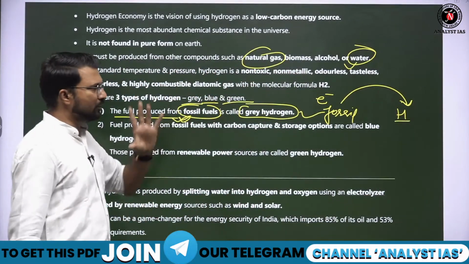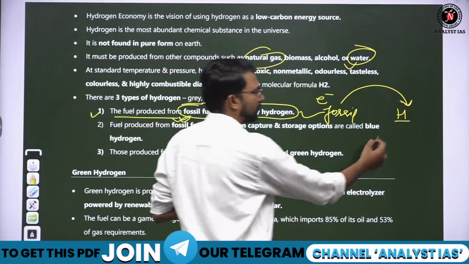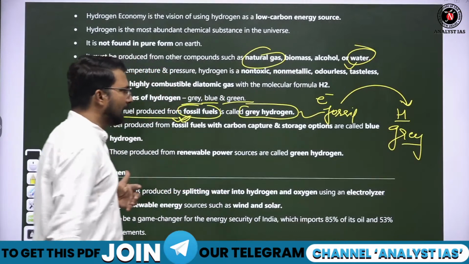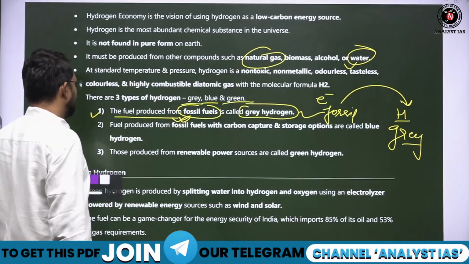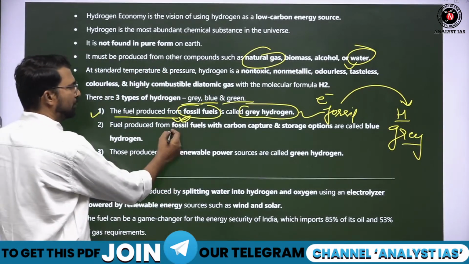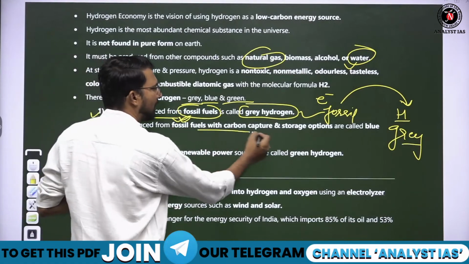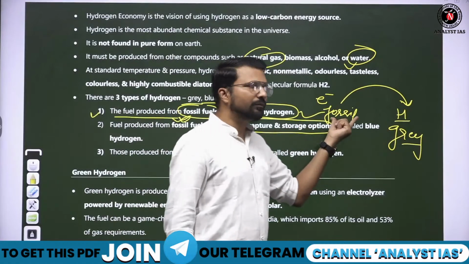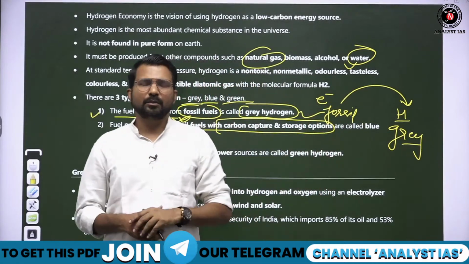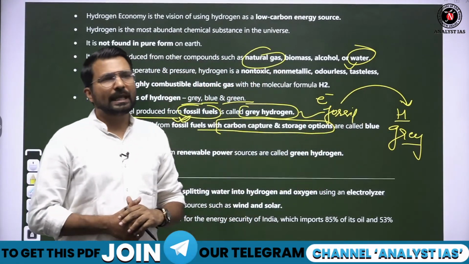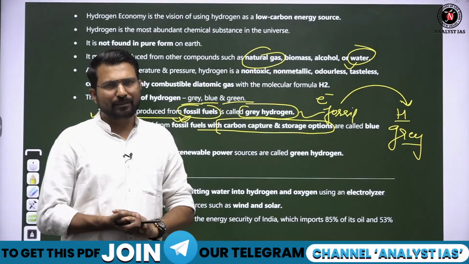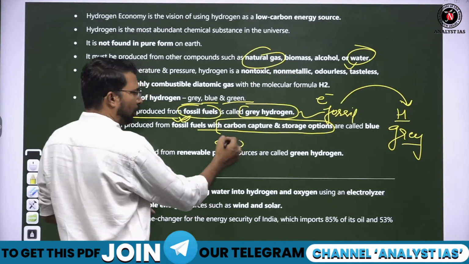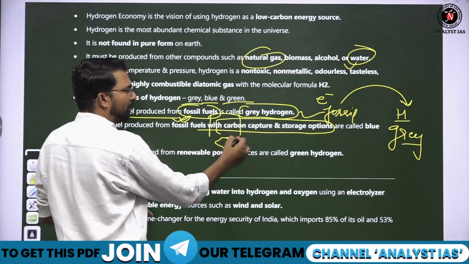Then this hydrogen will be called grey hydrogen. If fuel is produced from fossil fuel with a carbon capture and storage option, like here we are burning the fossil fuel, coal, but we are not capturing the carbon emitted by the burning process. But here, if we are burning the coal and we capture the carbon,